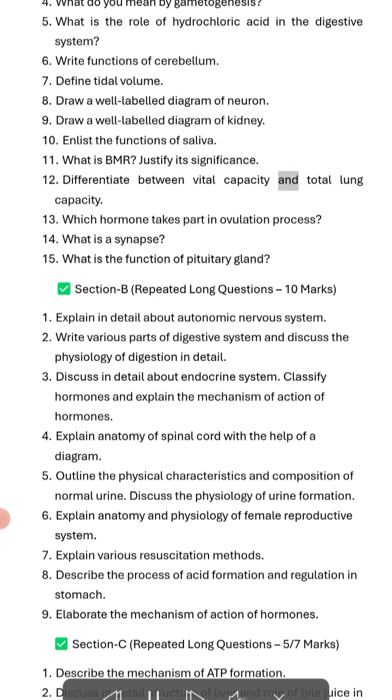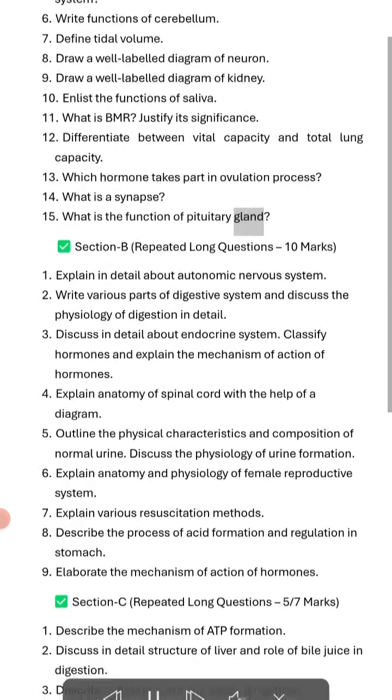Differentiate between vital capacity and total lung capacity. Which hormone takes part in ovulation process? What is a synapse? What is the function of pituitary gland?